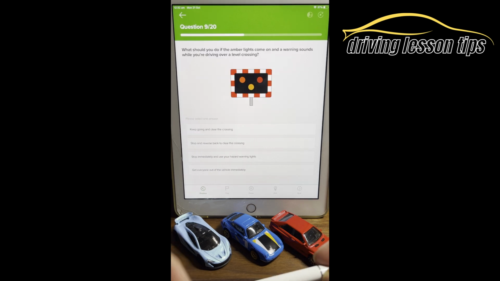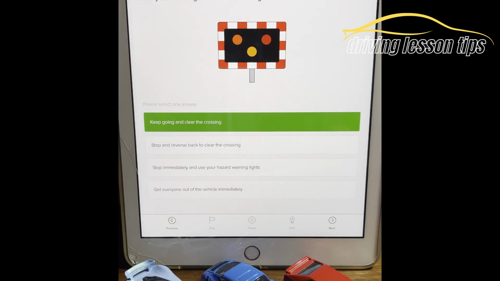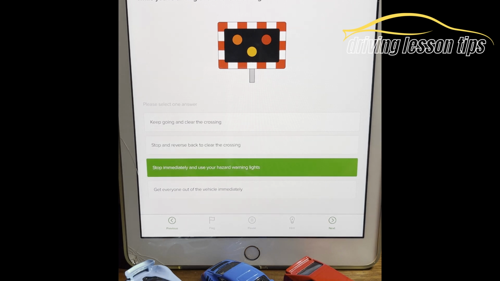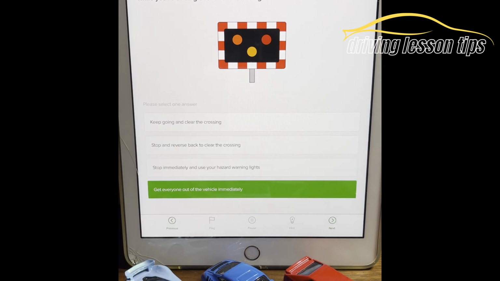Question number 9. What should you do if the amber light starts to come on and a warning sounds while you're driving over a level crossing? Keep going and clear the crossing. Stop and reverse back to clear the crossing. Stop immediately and use your hazard warning lights. Get everyone out of the vehicle immediately.